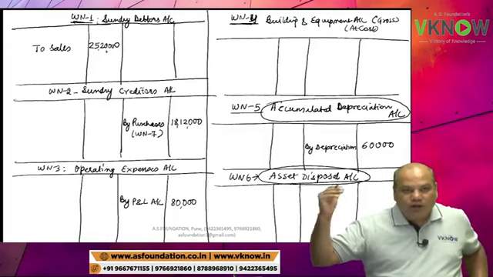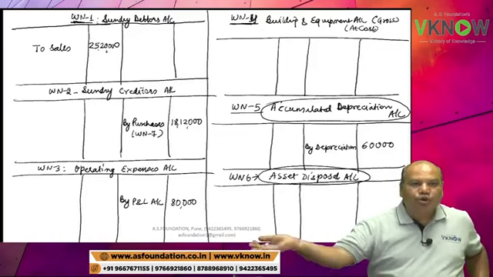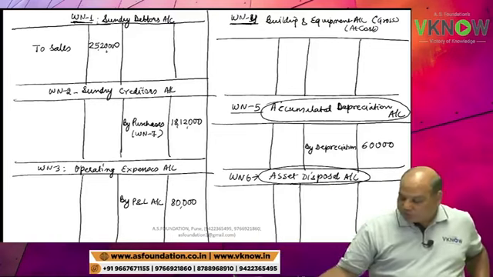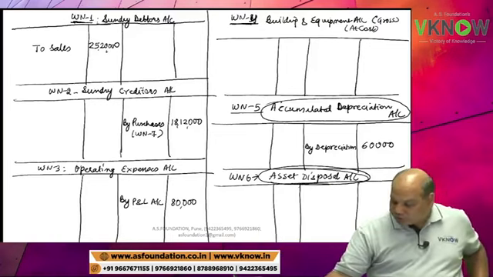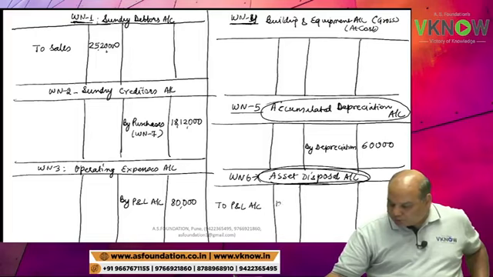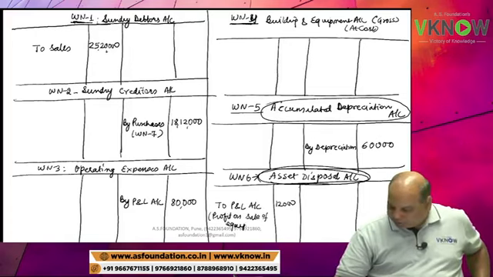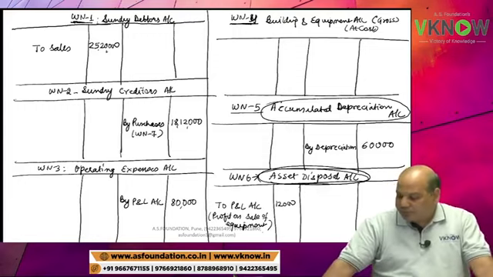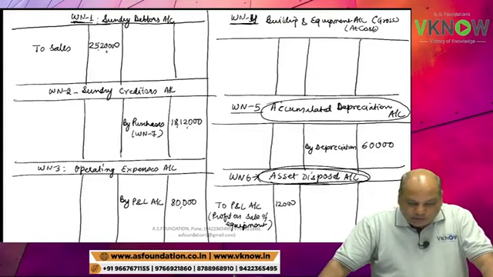So if you are crediting the P&L account, you are debiting some account. So which account we will debit now? Asset disposal account. On the debit side, to P&L account 12,000, in bracket profit on sale of equipment. Profit on sale of equipment 12,000.